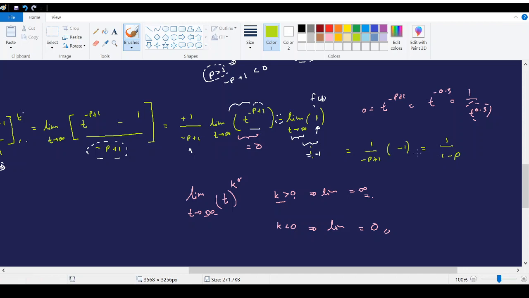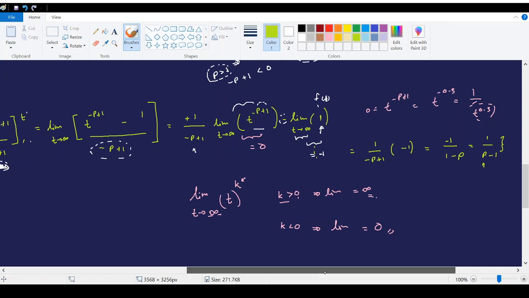Not 1 minus p, it should be, now here you have a negative term and you have this one, so this is just the same thing. We can even write it as, by multiplying both numerator and denominator by minus 1, 1 over p minus 1. See, p is a number which is greater than 1, so this will be positive. So the total result will be a positive number.